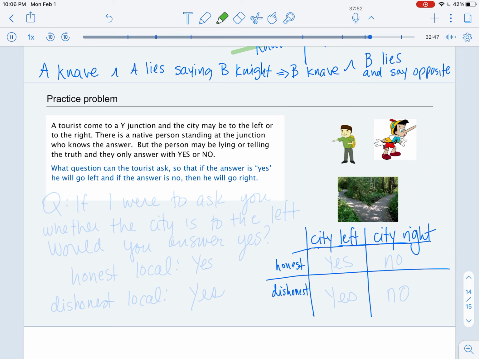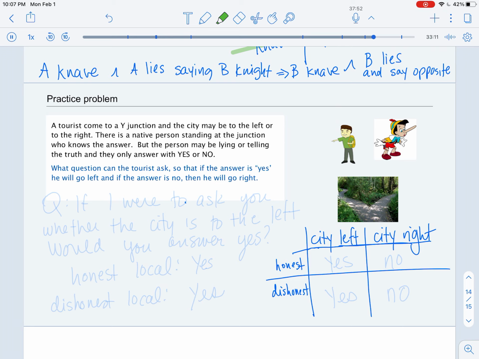And we want to be able to go to the city regardless of whether the local lies to us or not. So now we want to think about what question we would ask this local. The first thing is, let's just try one question. If we ask, is the city to the left?